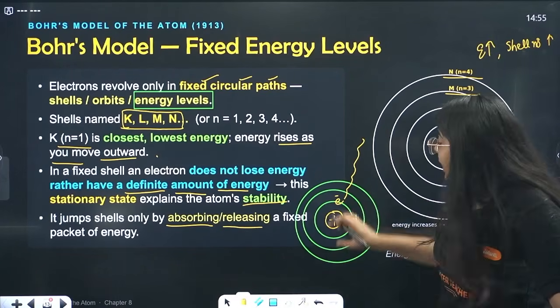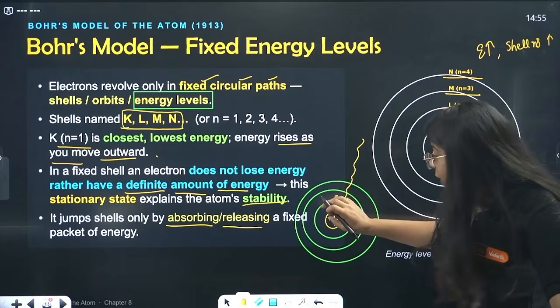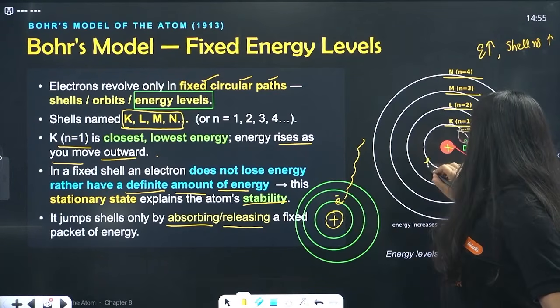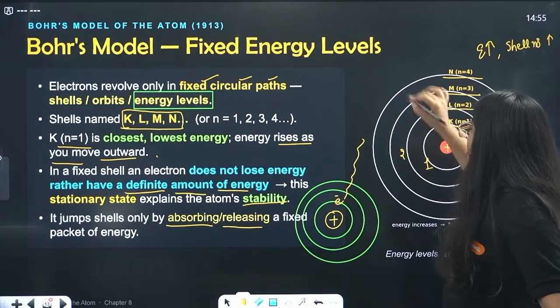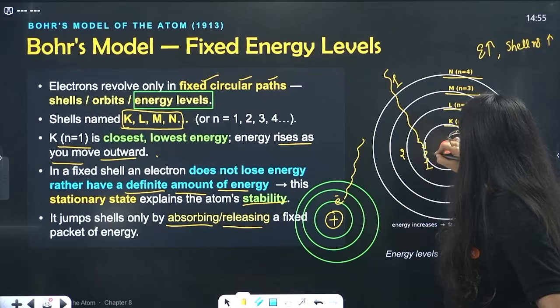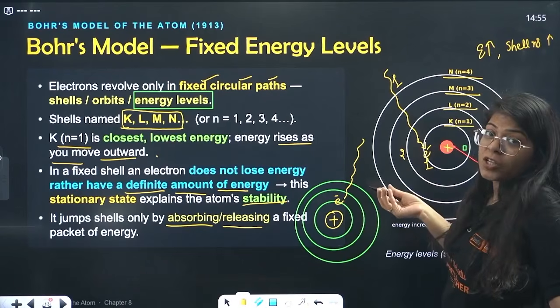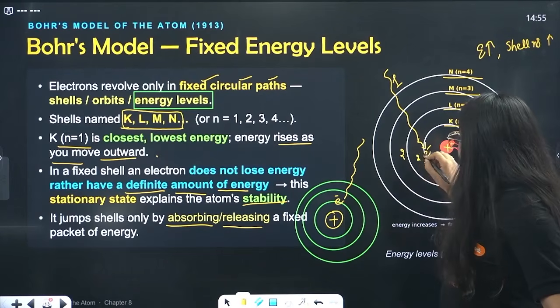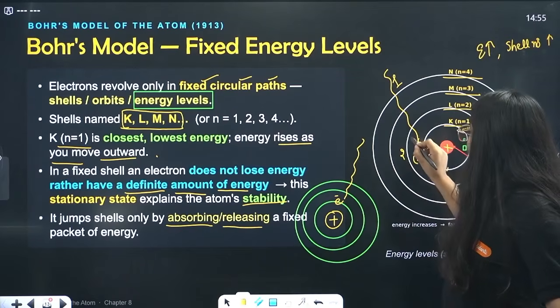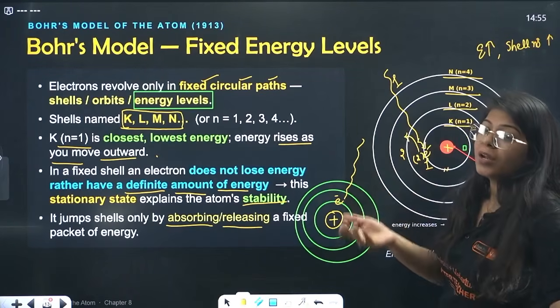Okay, so it can absorb this energy and move to the higher energy level, because see, this energy is 1 unit, this energy is 2 units. Now I give 1 unit of energy more to this electron. Now this electron has how much energy? It has 2 units of energy, but this shell can't have 2 units of energy, so it will move to the upper shell with more energy.